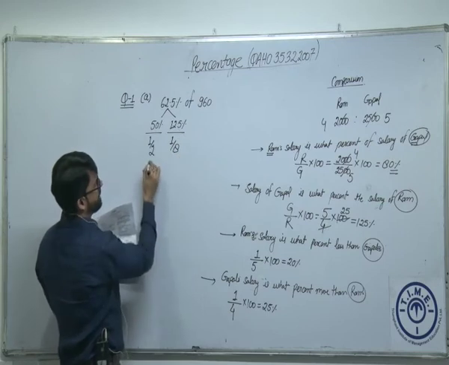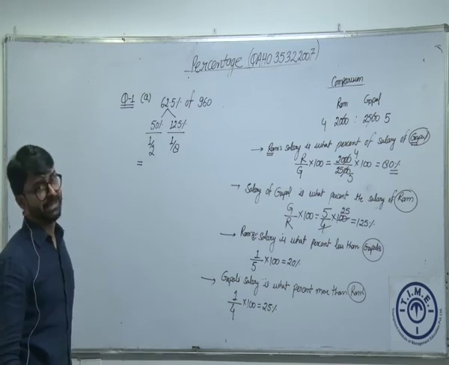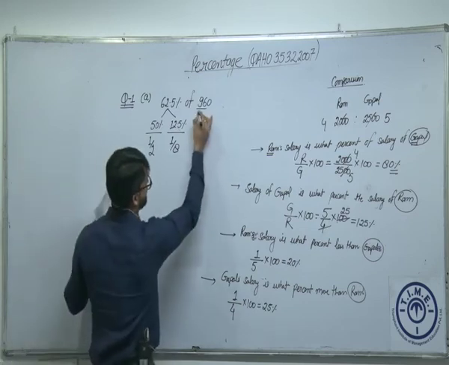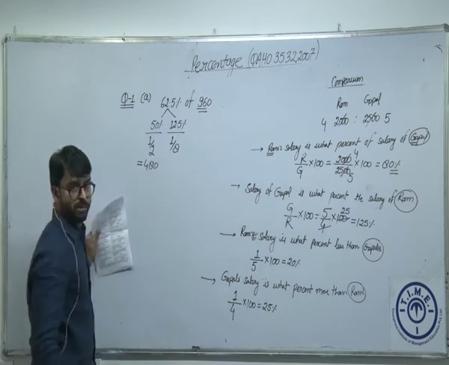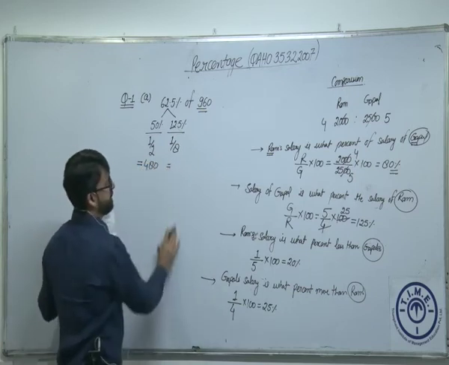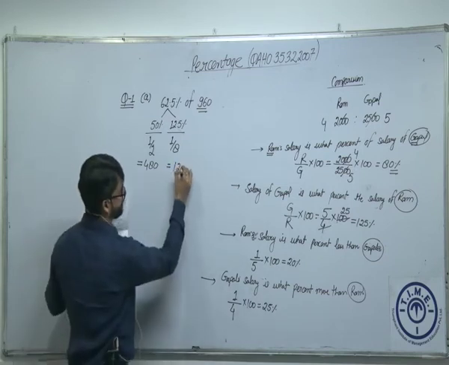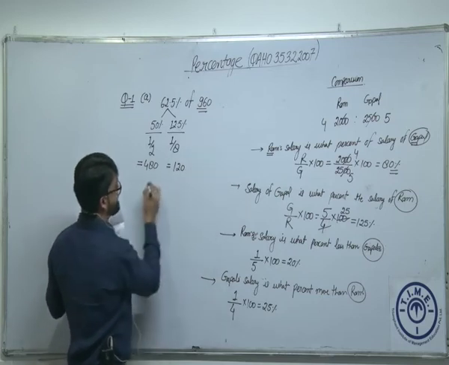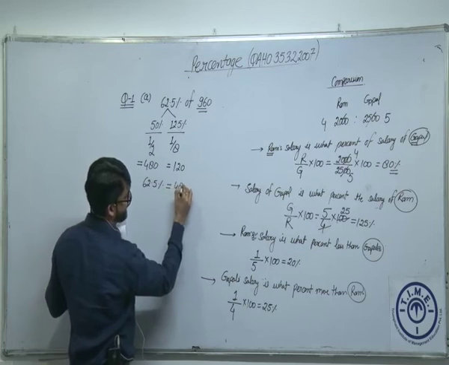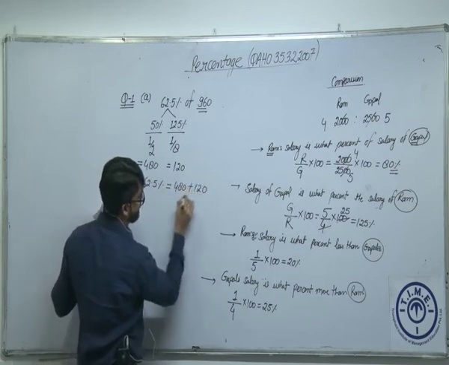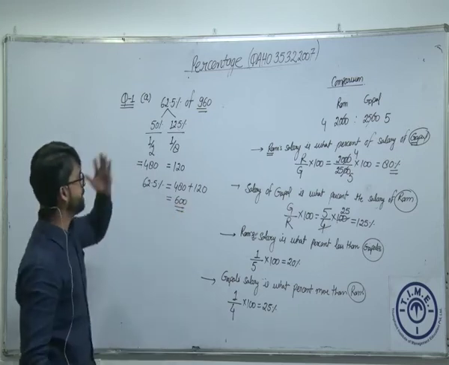So what is 1/2 of the number? 1/2, किस चीज का 1/2 निकालना है मुझे? 960 का. 960 is my base. Base is very important in this calculation. 960 का half कितना होता है? 480. Perfect. What is 1/8 of the number? 1/8, divide this by 8, 120. So in what sense I can say, or in this sense I can say 62.5% is 480 plus 120, which is 600.